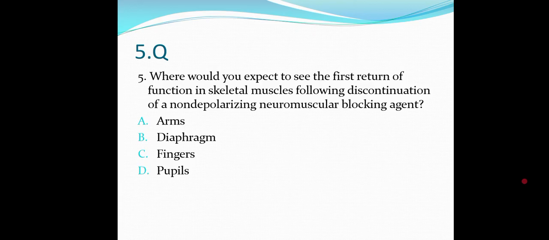Where would you expect to see the first return of function in skeletal muscles following discontinuation of a non-depolarizing neuromuscular blocking agent? Is it the arms, diaphragm, fingers or pupils?